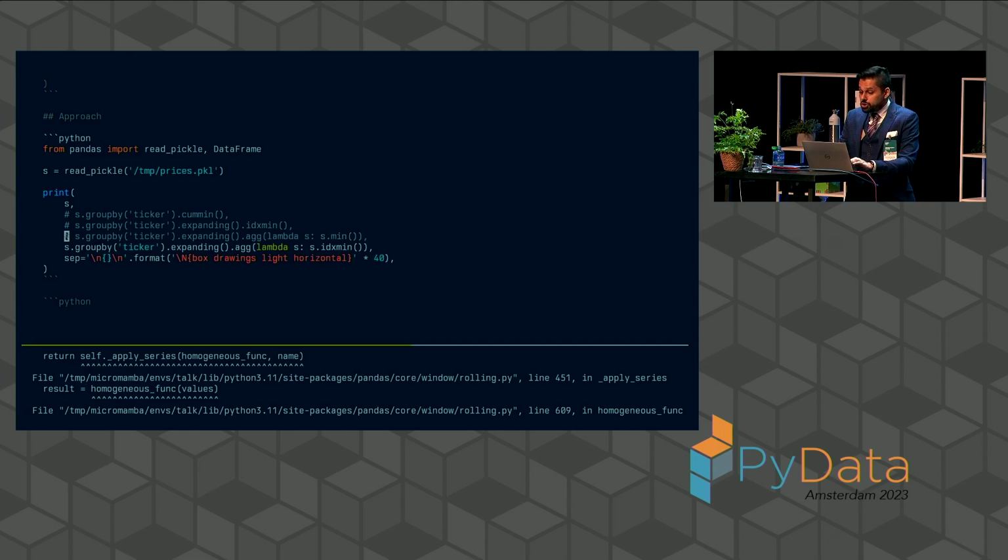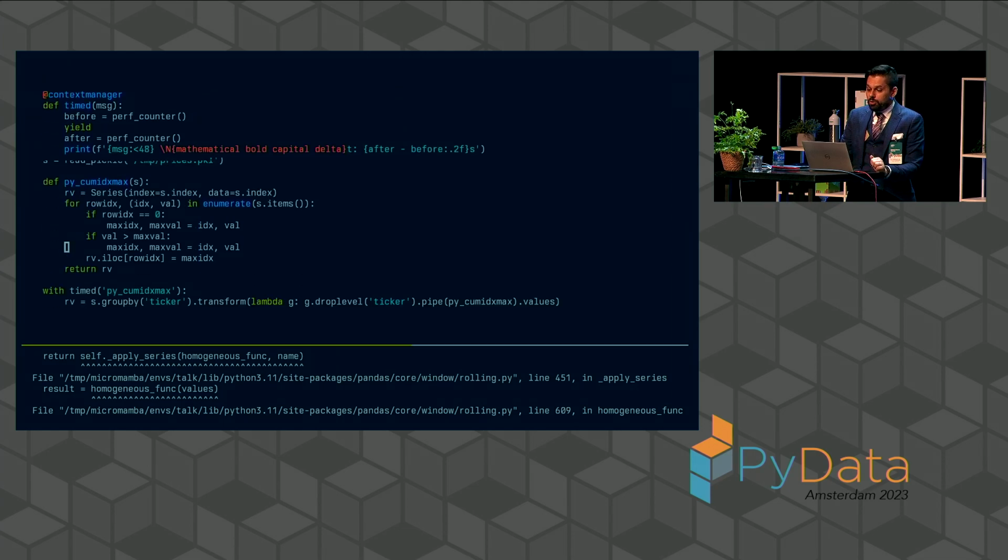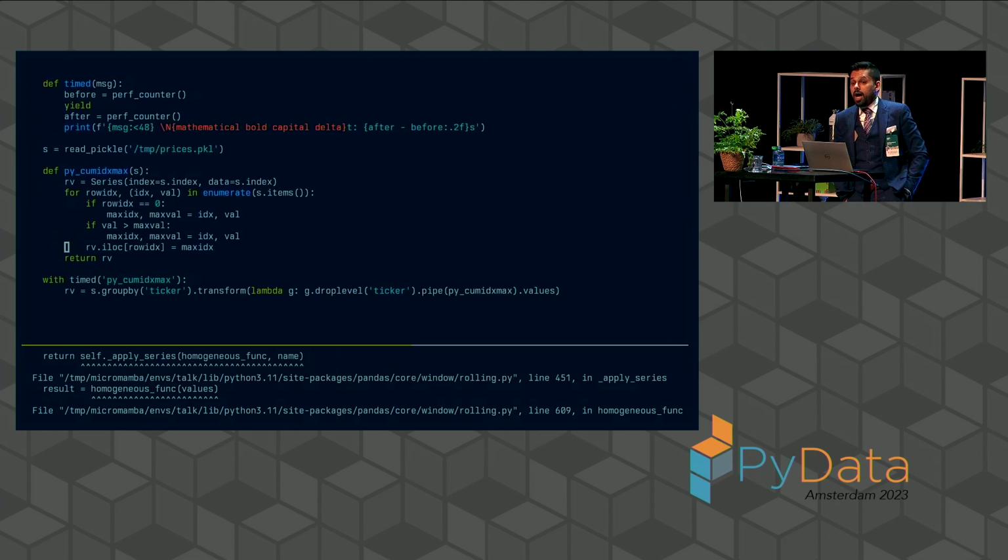for loop. And so the answer for this question may be, what if we just write a simple Python for loop and do things that we are told we are not supposed to do in Pandas? We are not supposed to iter rows. We are not supposed to do .items. We are not supposed to operate row by row. Question is, how bad could it really be if we do that?